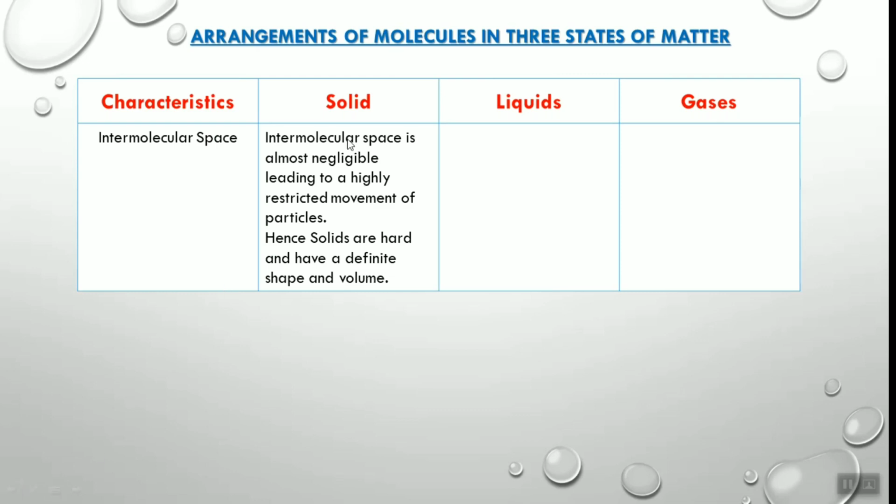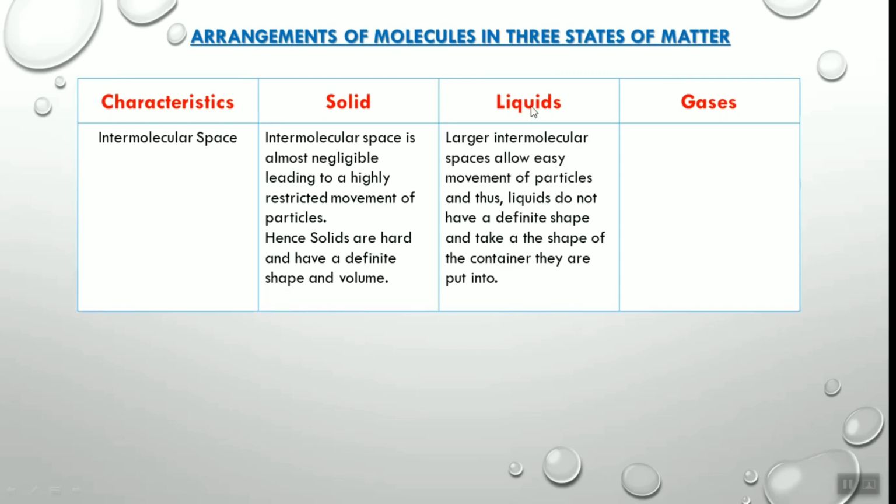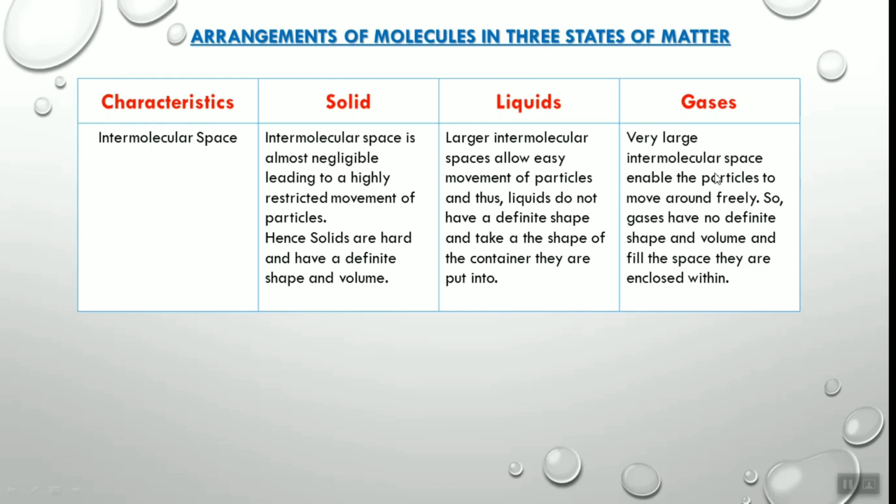Now the second characteristic, that is intermolecular space. In solid, intermolecular space is almost negligible, leading to highly restricted movement of particles. So solids are hard and have a definite shape and volume. But in the case of liquid, larger intermolecular space allows easy movement of particles, and thus liquids do not have a definite shape and take the shape of the container they are put in. In gases, very large intermolecular space enables the particles to move around freely, so gases have no definite shape and volume and fill the space they are enclosed in.